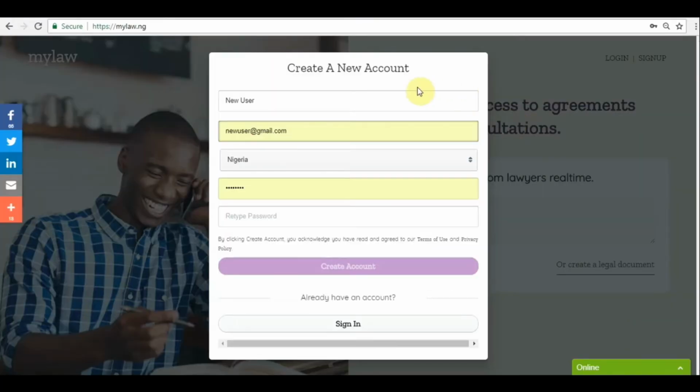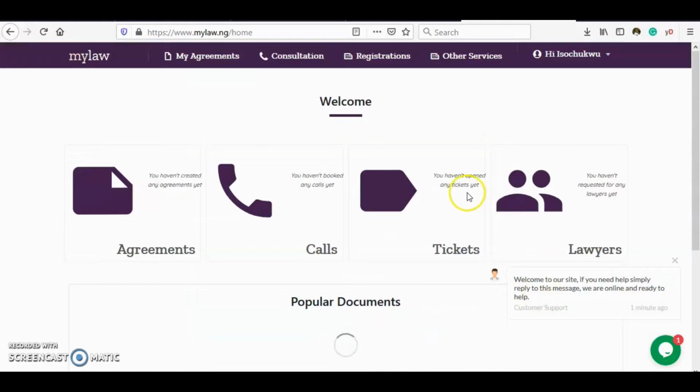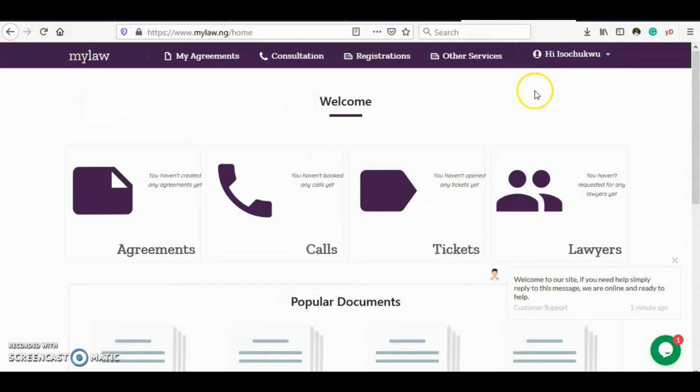After signing up, log in with your username and password. Now you can access our range of services. Once you have created your account, you will be automatically signed in. At the welcome page, you can see your dashboard.